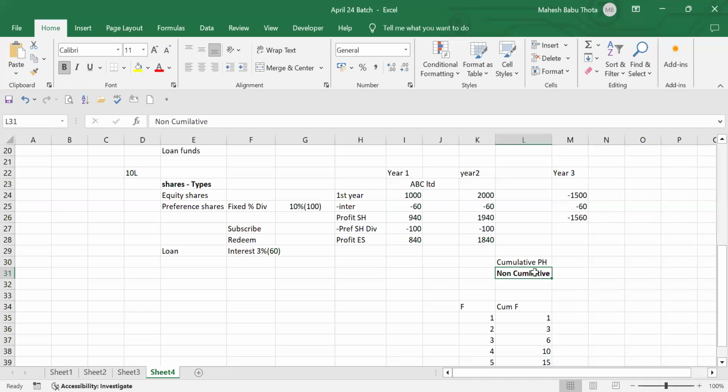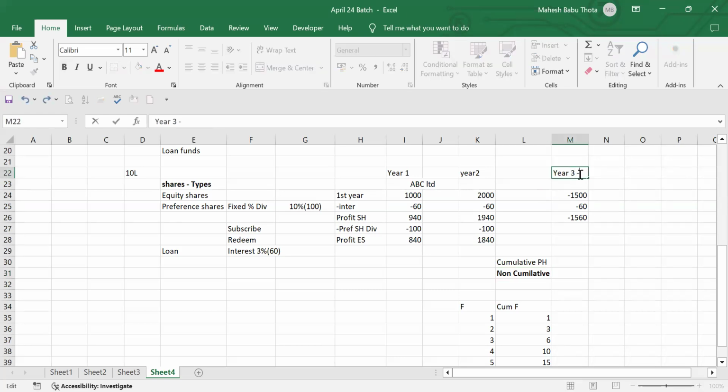There will be profits next year, but next year you cannot ask me for the previous year's profit. Whichever year I get a profit, that year only you will get a profit. If there is a loss, you don't get anything. Again, next year, if I get a profit, then I'll give you that year's profit. That is called non-cumulative.